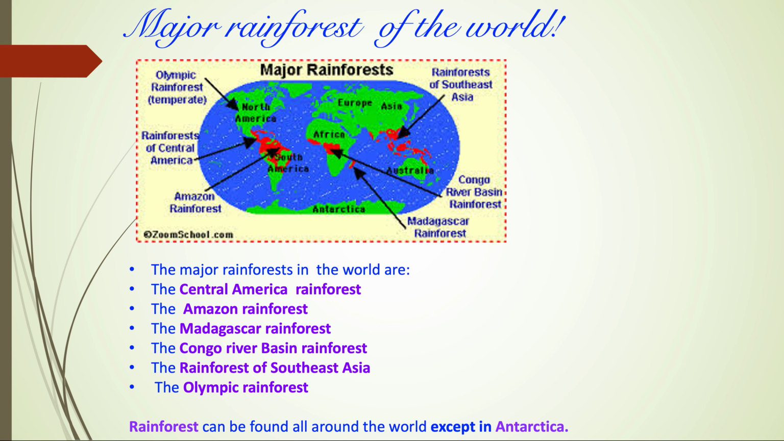The major rainforests of the world are the Amazon rainforest located in South America, the Madagascar rainforest located in Madagascar in Africa, the Congo River Basin rainforest located in Africa, the Olympic rainforest located in North America, there's the rainforest of Southeast Asia located in Southeast Asia, and finally the rainforest of Central America located in North America. So these are the 6 major rainforests of the world.